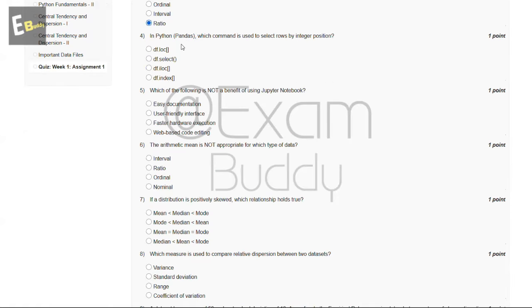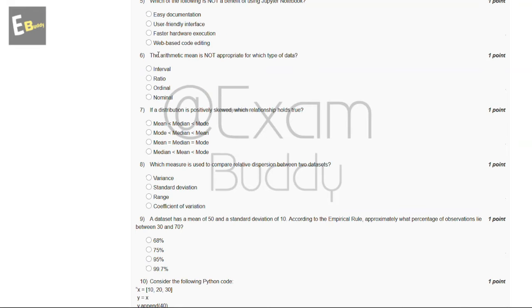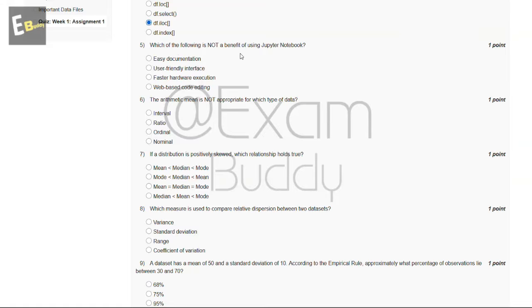In Python pandas, which command is used to select row by integer position? So these are the options, and the answer of our fourth question is C, df.iloc. And now let's go to our question number 5. Which of the following is not a benefit of using Jupyter Notebook? So these are the options, and the answer of our fifth question is C, faster hardware execution. And now let's go to our question number 6.